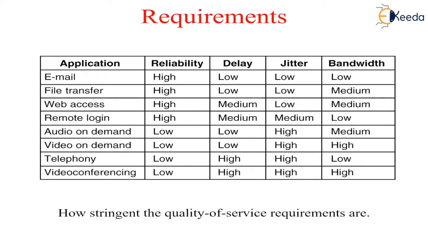The applications differ in their bandwidth requirements. For example, email and remote login applications need less bandwidth, while all video applications demand more bandwidth. ATM networks classify flows in four broad categories with respect to their quality of service demands. For example, constant bitrate traffic used for telephony applications, real-time variable bitrate traffic used for compressed video conferencing, non-real-time variable bitrate traffic used for watching a movie over the internet, and available bitrate traffic used for file transfer.